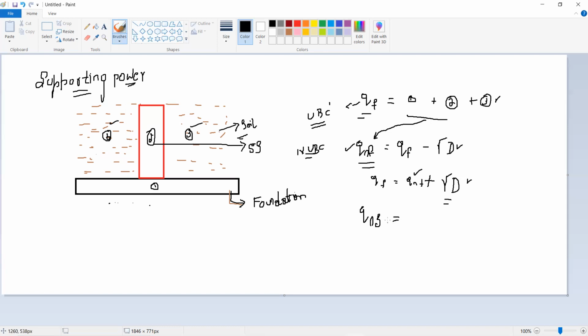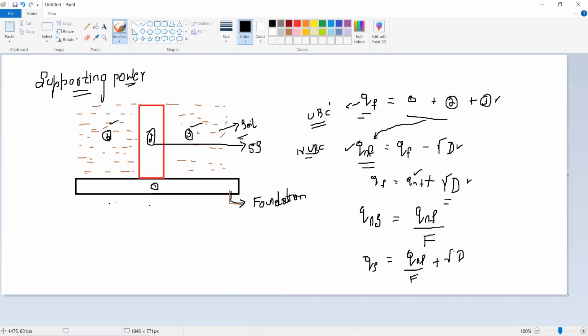Our net safe bearing capacity is equal to Q suffix NF, that is net ultimate bearing capacity, divided by factor of safety. Overall, the total safe bearing capacity of the soil will be equal to Q suffix NF divided by factor of safety plus gamma into D.